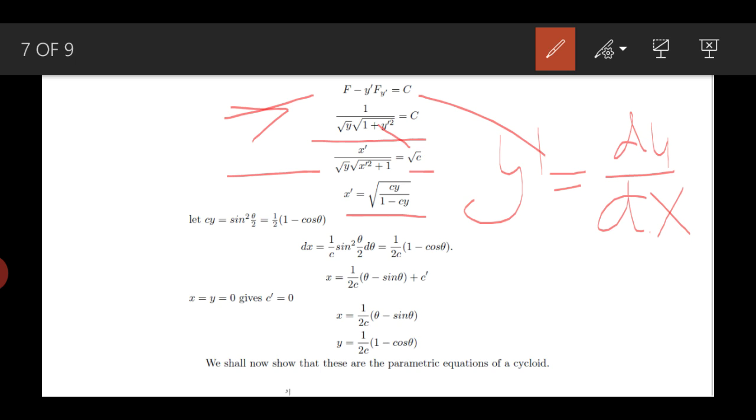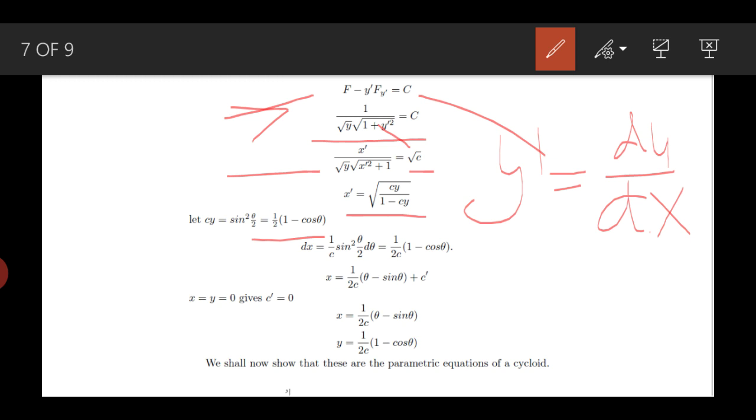To solve this integration, we can let cy be equal to sine square theta by 2, where theta is some other parameter, that is equal to 1 over 2 times 1 minus cos theta. We use the formula of cos 2 theta in terms of sin theta, that is 1 minus 2 sine square theta. Now I have to write the same differential equation in the form of theta.